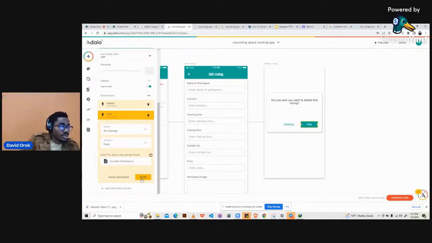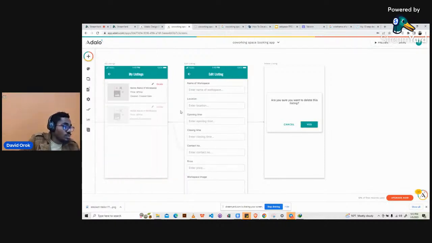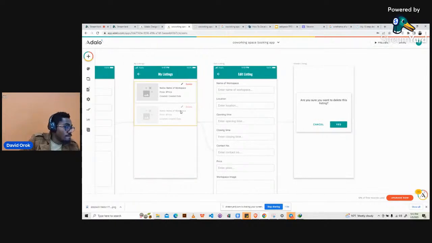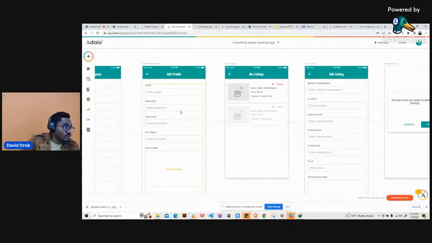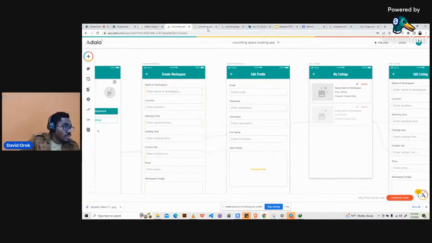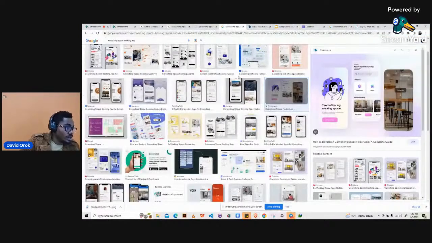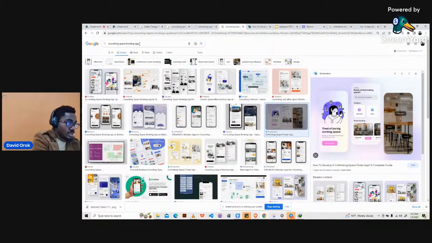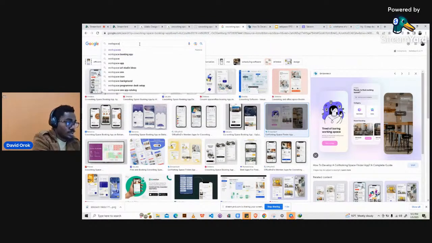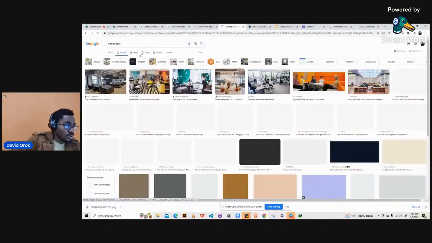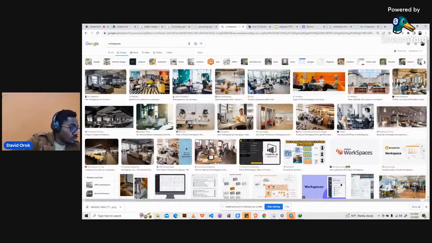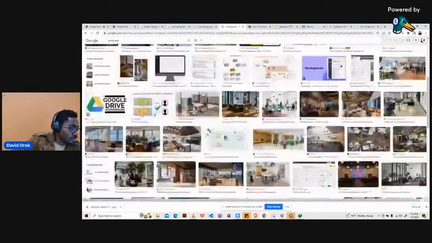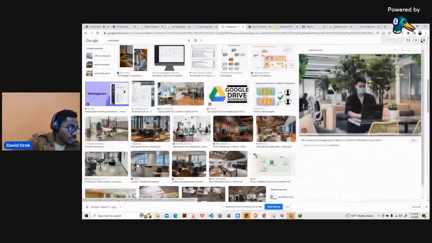Right, and then we click on done. Okay, so that's like it. So we're going to test what we have done so far, and let's just download one more picture of a workspace. Okay, so let's just download one more picture. One more picture of a workspace. Okay, this might work.